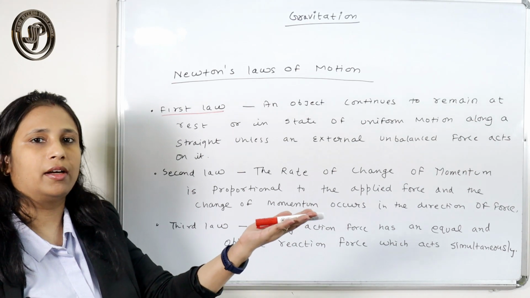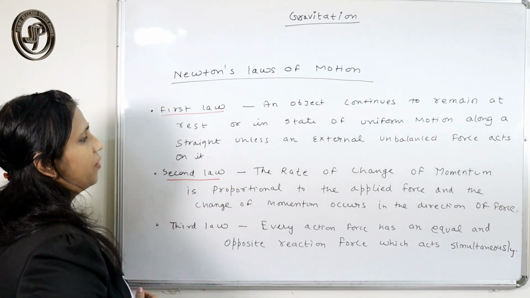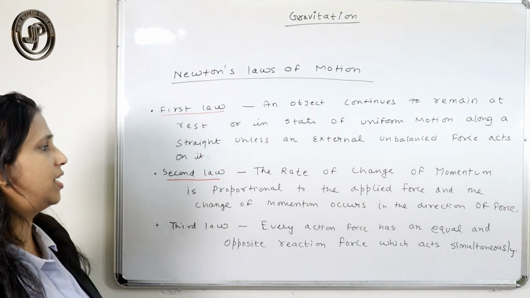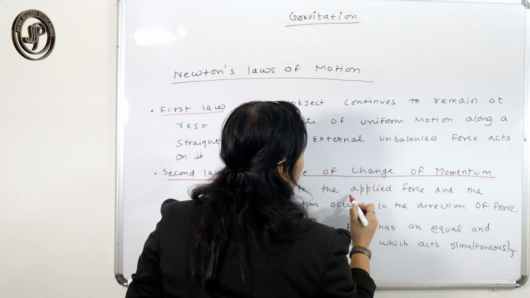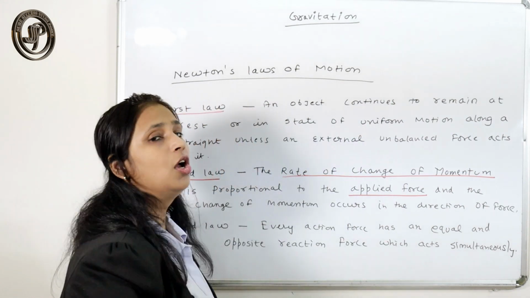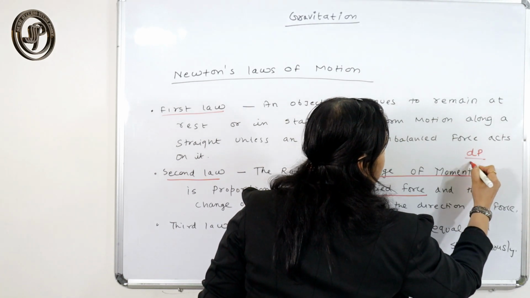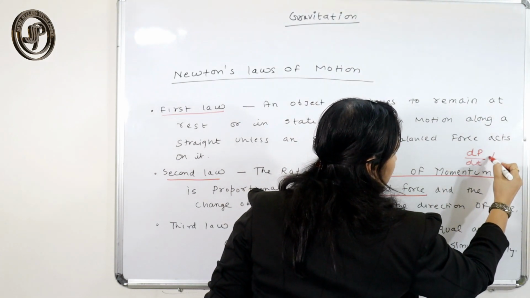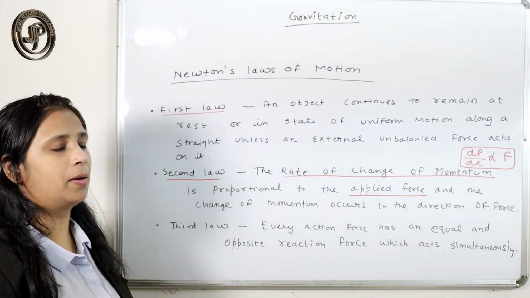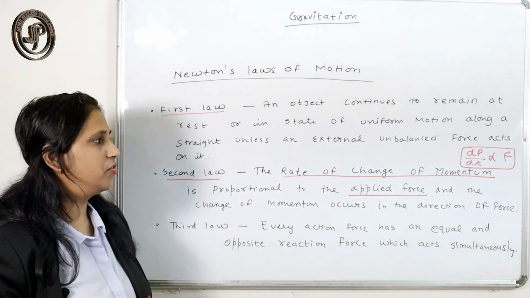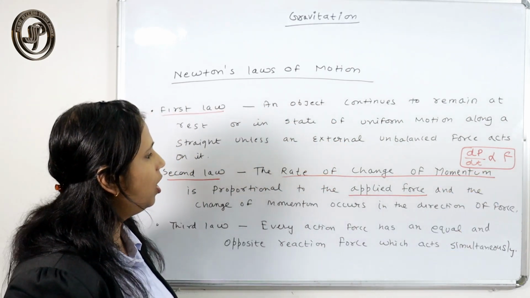Unless and until I apply an external force to that body. The second law states that the rate of change of momentum is directly proportional to the applied force. That is, dP/dt, the rate of change of momentum, is directly proportional to the applied force, where P is momentum. This is the sign for directly proportional.